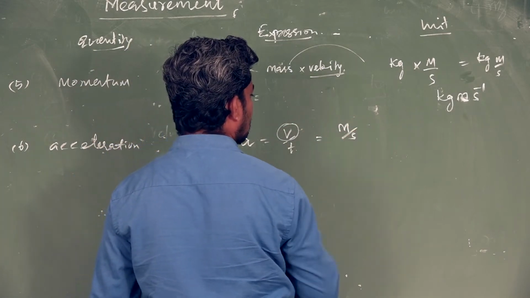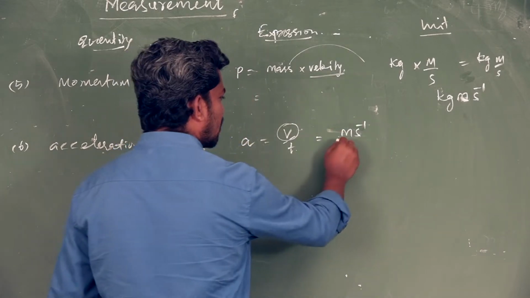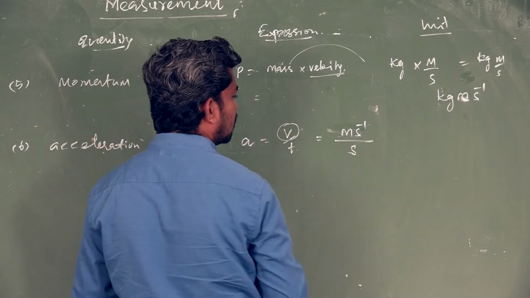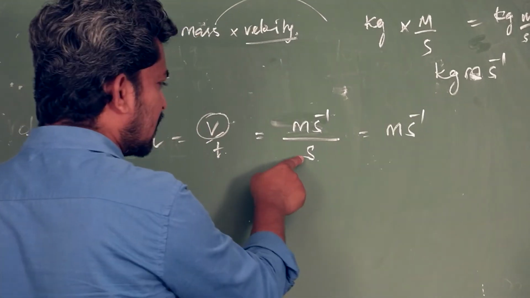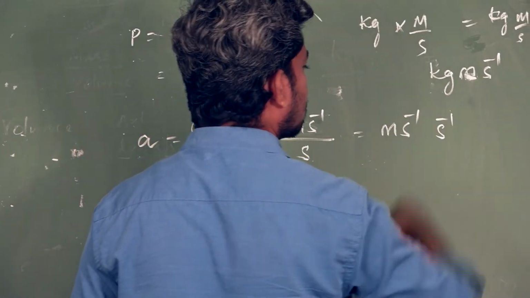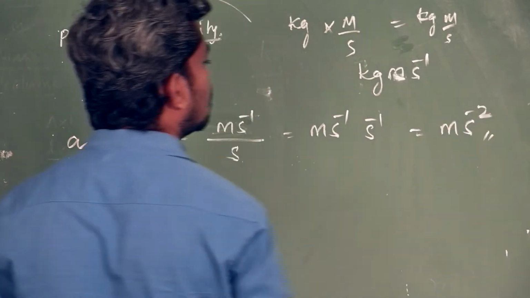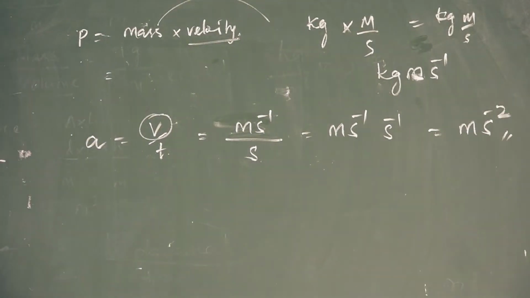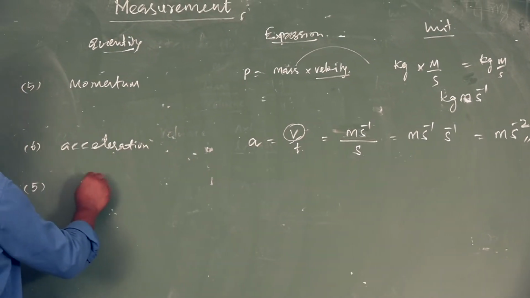Meter per second, or meter second power minus 1, divided by time, second. So meter second power minus 1, and the second goes from numerator to denominator, so second minus 1, which is equal to meter second minus 2. This is the unit of acceleration. And next one, very important, force.